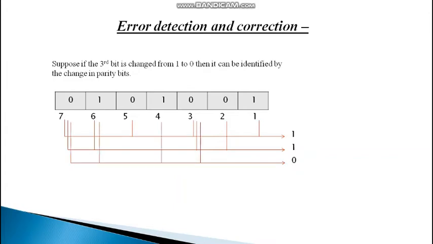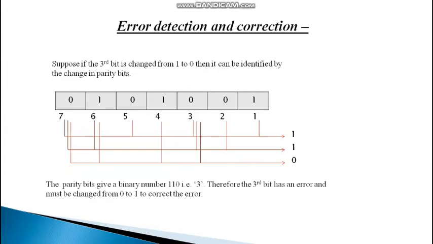And now let's write these numbers collectively, which is 110, and in decimal, 110 is 3. Therefore the Hamming code suggests that there is an error in the third bit of the code word, and we have to change it from 0 to 1 or 1 to 0 based on the provided code. So correction takes place at the third bit, that is 1 2 3. Over here we are going to change the bit from 0 to 1 and we will get the original data. This is how error detection and correction takes place in the Hamming code. Thank you.